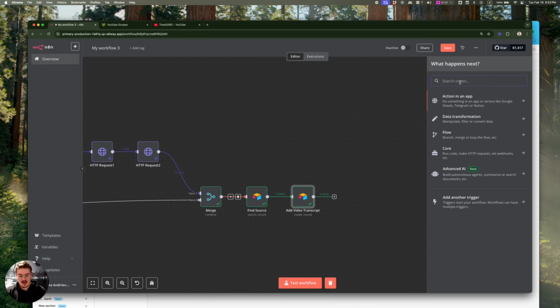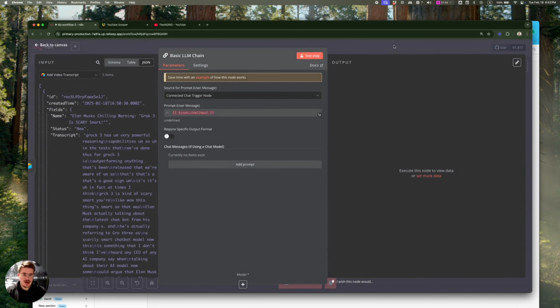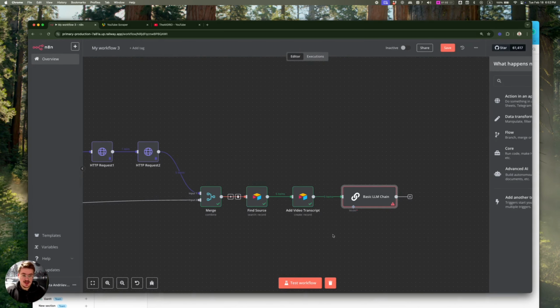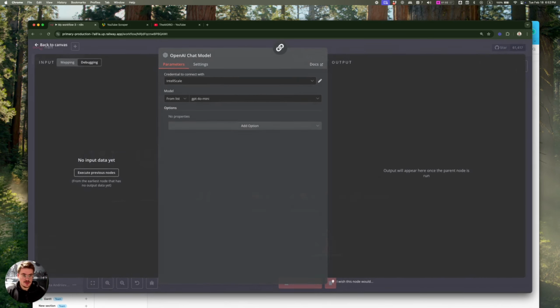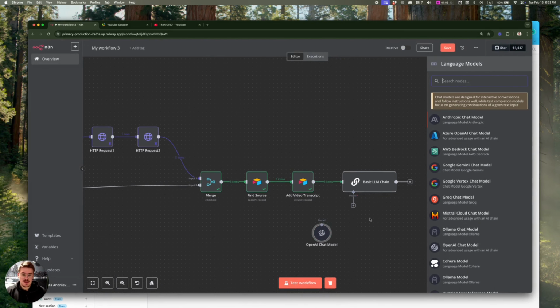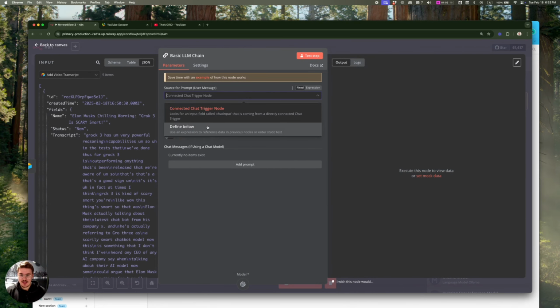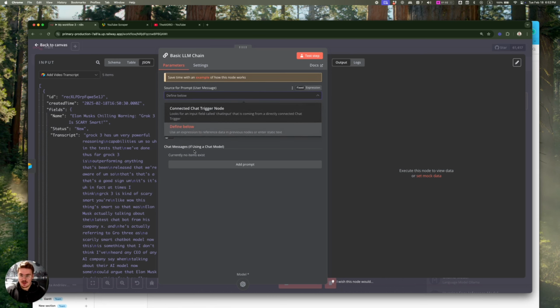So what I recommend is just use the LLM chain, which is the basic LLM chain. And what you can do is just add a model here. And then if you don't like it, you can just disconnect it and add a new model. And it will use the same prompt. It will use everything the same, except the model will be different. And you don't need to change the prompt or anything of that sort.